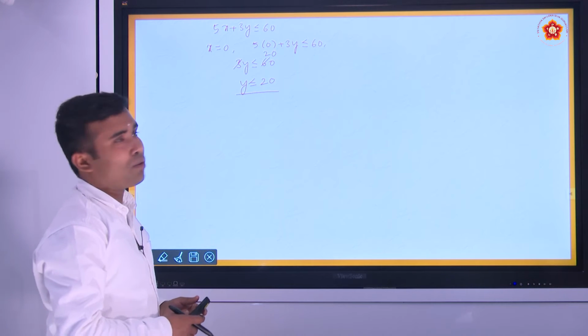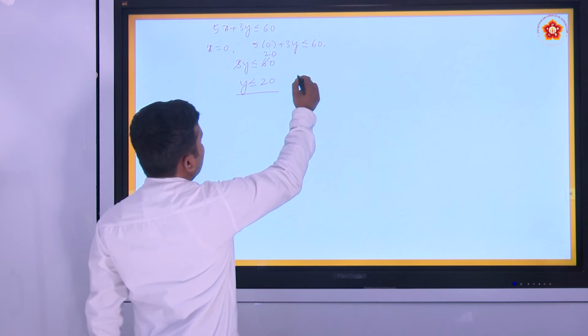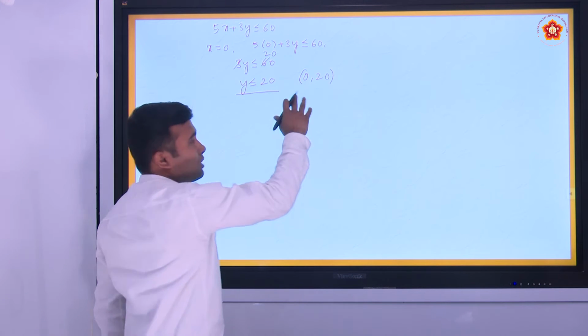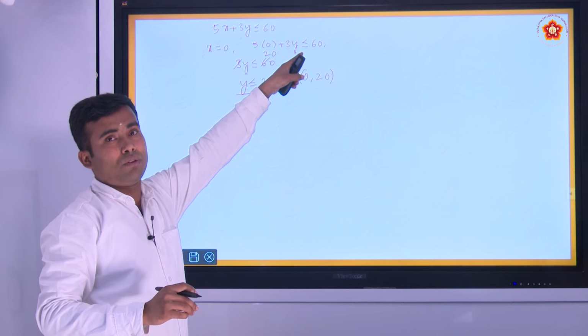Similarly, you take x equal to 1 and find the values of y. So you will get ordered pairs. Now I got the ordered pair 0, 20. This is one of the solutions for the inequation 5x plus 3y less than or equal to 60.